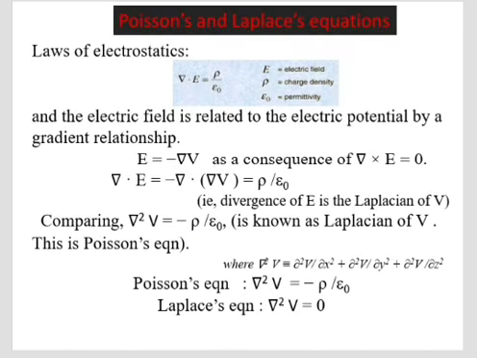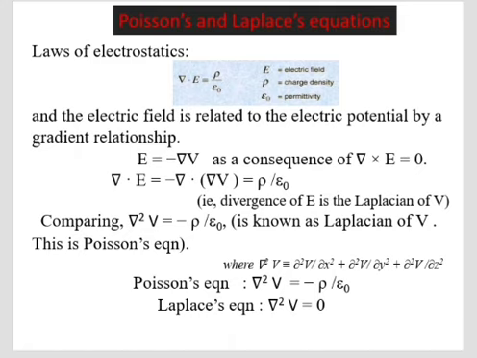Next, Poisson's and Laplace's equations. Laws of electrostatics: del dot E is equal to rho by epsilon 0. The electric field E can be written as the gradient of a scalar potential, E is equal to minus del V. Taking divergence on both sides of the equation, del dot E is equal to minus del dot del V, that is equal to minus del squared V. That is, the divergence of E is the Laplacian of V.